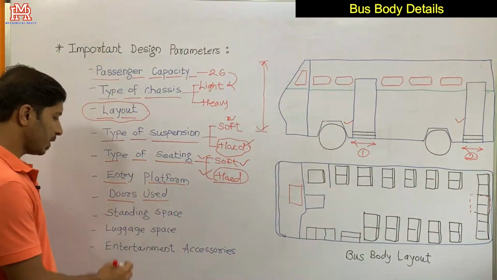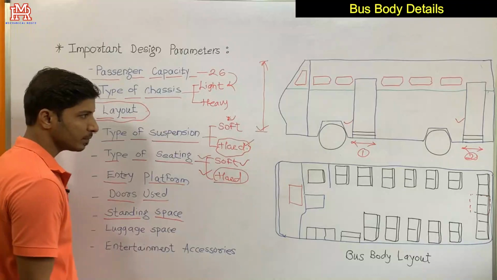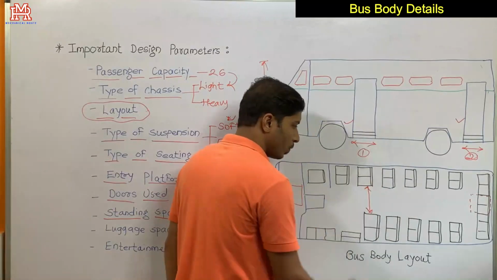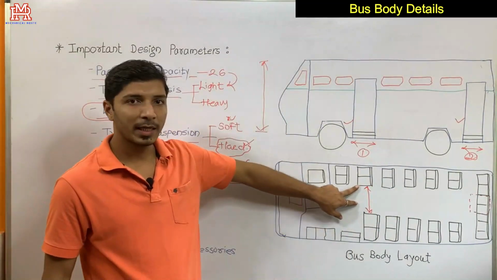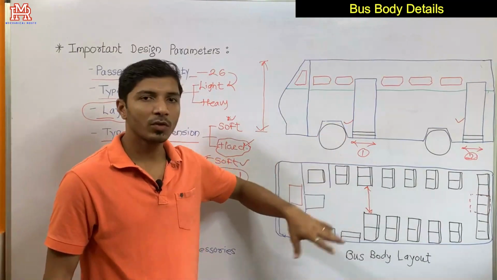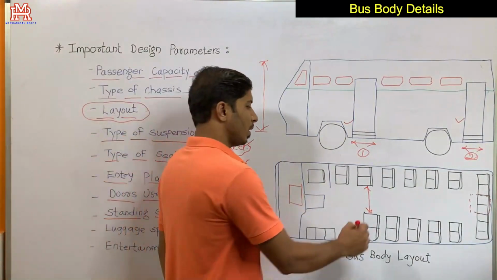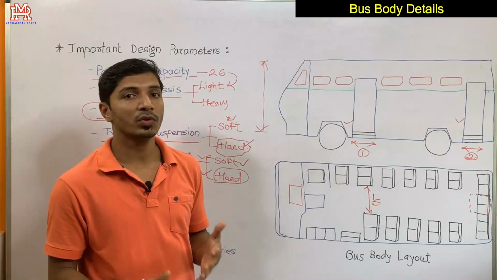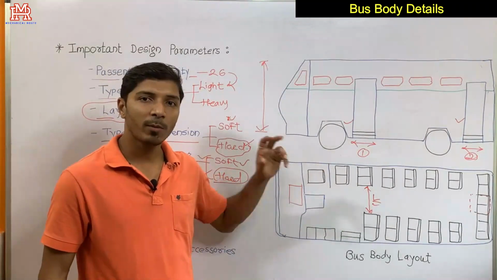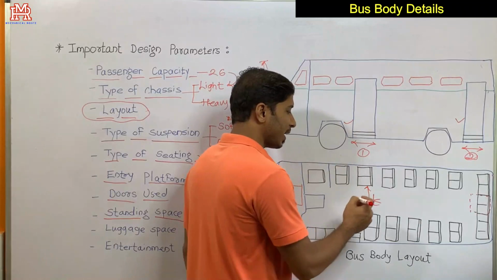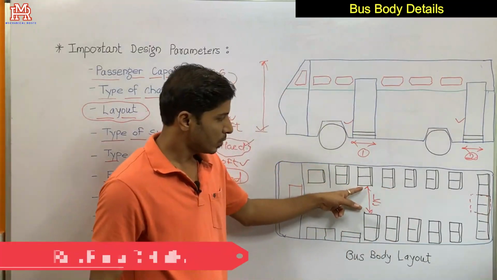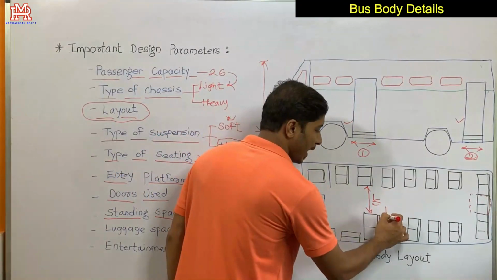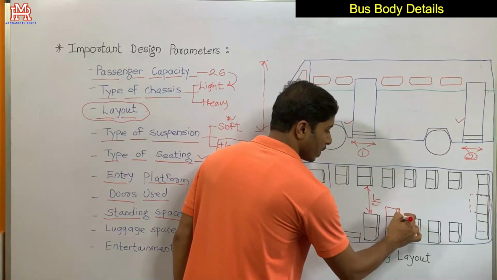Now we'll have the next parameter, which is standing space. Standing space means the distance between these 2 rows of seats. So this can be called the standing space. In the case of buses designed for city areas, we should have a long standing space, or this distance should be larger compared with buses designed for long distance journeys. In long distance journeys, it is not expected that passengers should be standing in this space. So in long distance journey buses, you may add an extra row of seats.